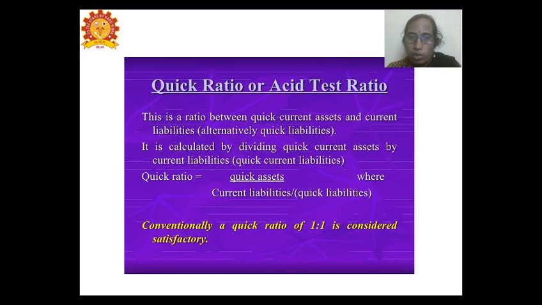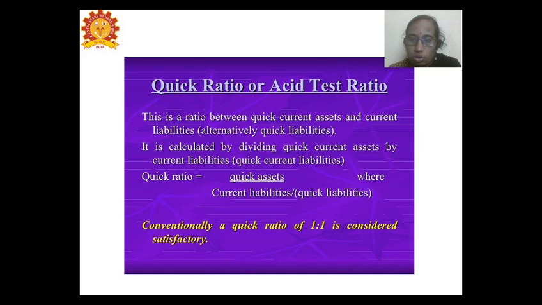Second, we go to the quick ratio or the acid test ratio. The quick ratio is the relationship between the quick assets and the current liabilities. So here the formula is quick assets divided by current liabilities. Here they are stating the quick assets which are easily retrievable into cash. So that is why they are stating it as the quick ratio and quick assets. However, the current liabilities are also known as the quick liabilities as well. Quickly they have to dispose of their liabilities.